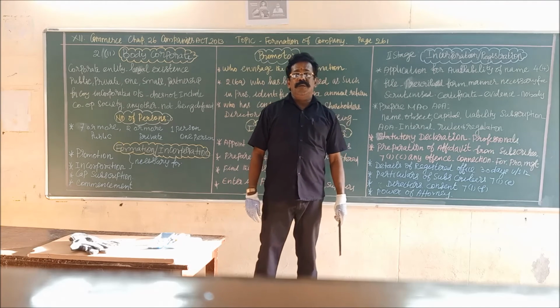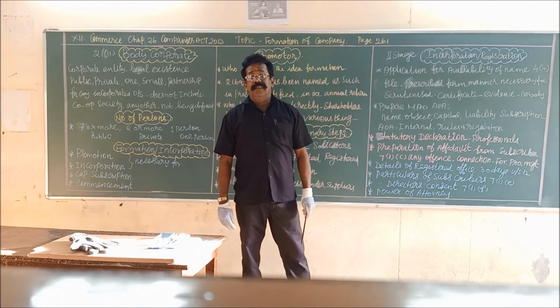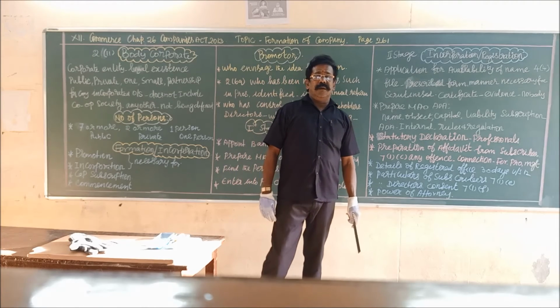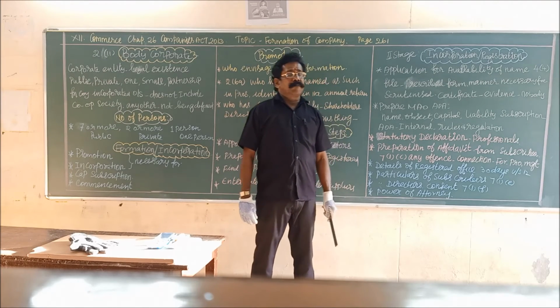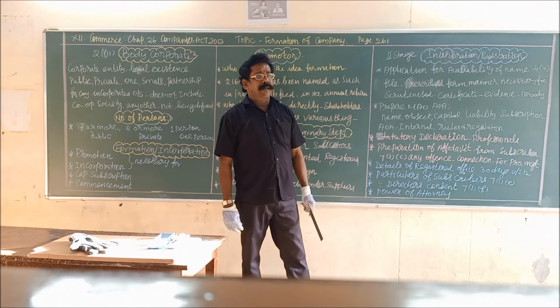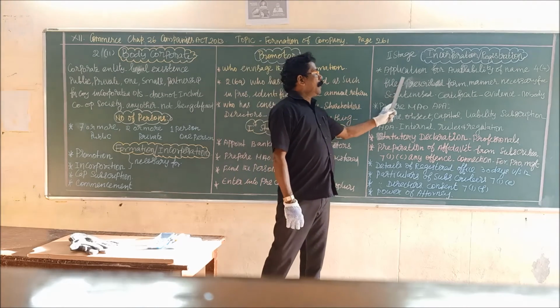Suppose you want to register a name of the company, it should not resemble or be similar to a company which is already functioning or running. The second one, the word president or prime minister should not be added to the name of the company. So it is very important.